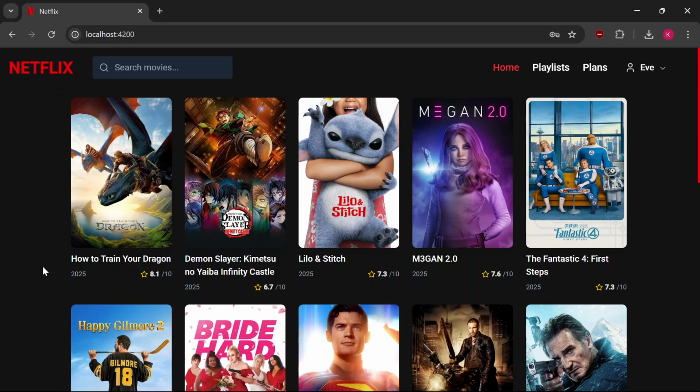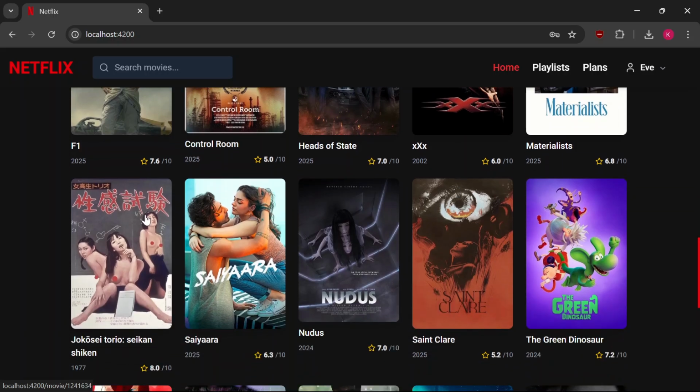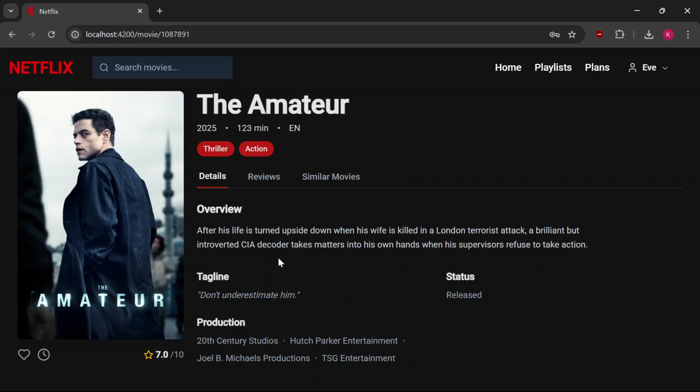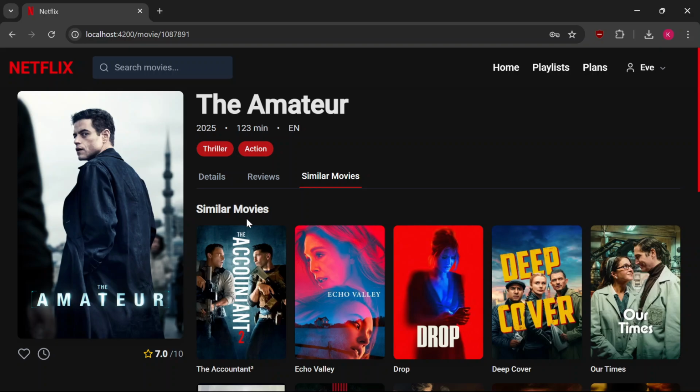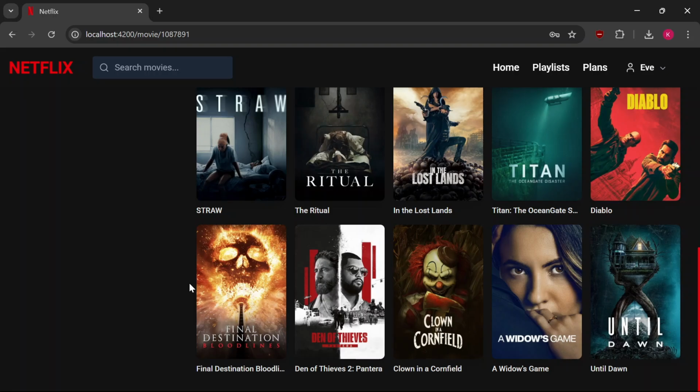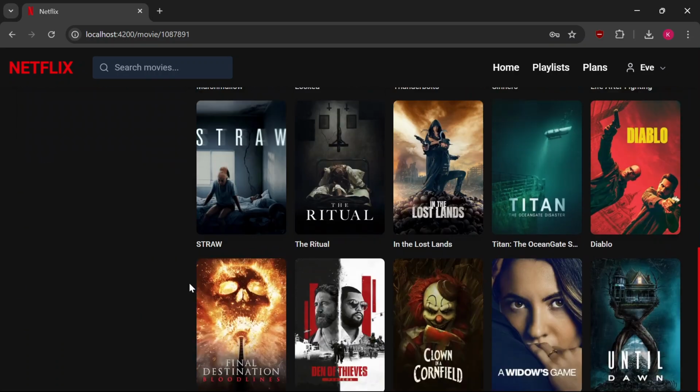This application uses the TMDB API to build all of its functionalities. Everything that's related to movie details comes from the TMDB API. So the list of popular movies comes from the TMDB, the movie details themselves also come from the TMDB, and the similar movie recommendations also come from the TMDB API.